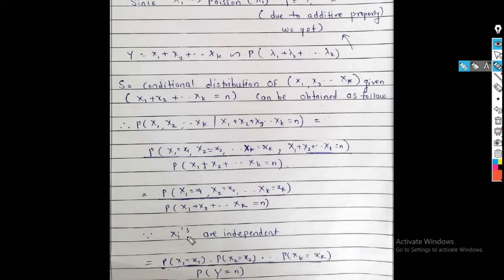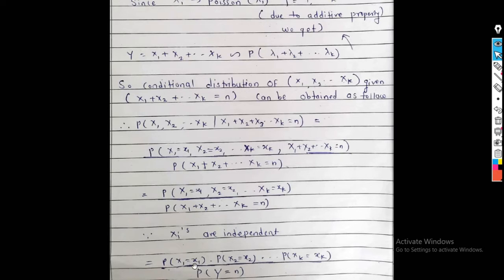Since the xi's are independent, if A and B are independent, we can write probability of A intersection B is equal to probability of A into probability of B. So we can write here probability of x1 is equal to small x1 into x2 is equal to small x2 ... probability of xk is equal to small xk, divided by probability of y is equal to n, because x1 plus x2 plus ... plus xk we denote by y.